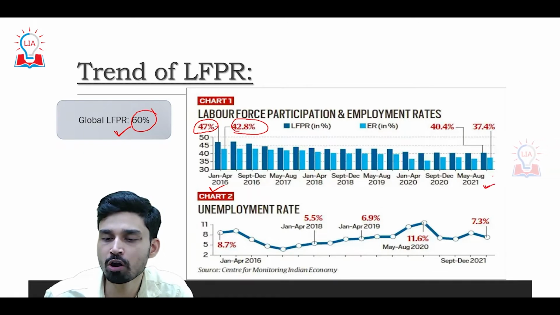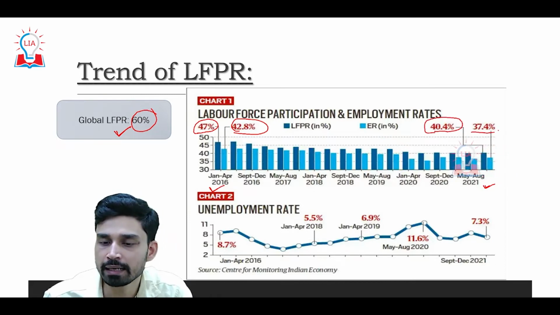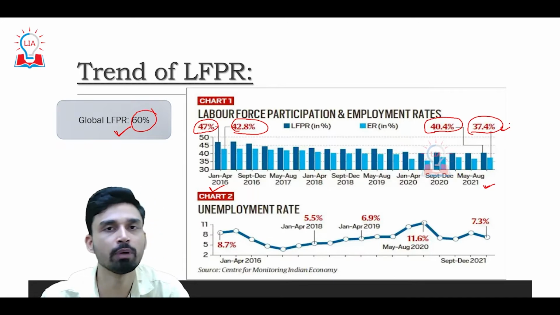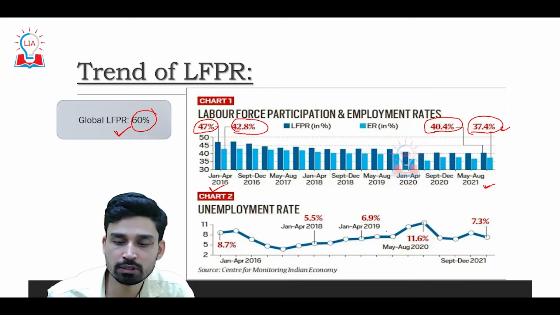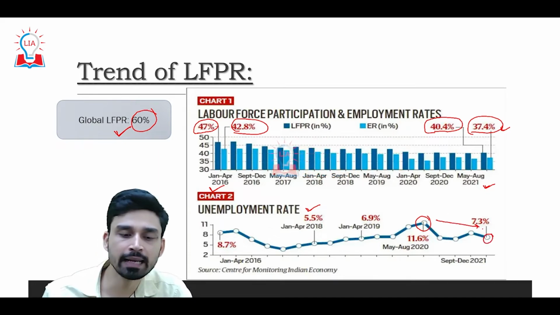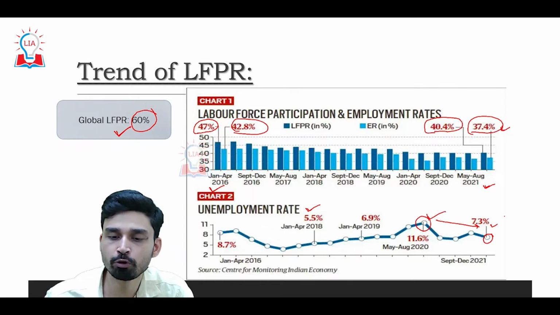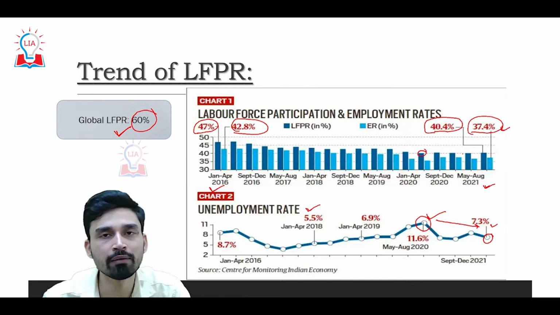While in May-August 2021, the labor force participation rate declined to 40.4% and the employment rate also declined to 37.4%. However, if you look at the second chart, which shows the unemployment rate, between the year 2020 and September-December 2021 we are seeing a decline in the unemployment rate. It gives us a false sense that more people are getting employed, and the unemployment rate is decreasing from 11.6% to 7.3%. However, in the same time, the labor force participation rate has also seen a significant decline from 47 to 40.4%.